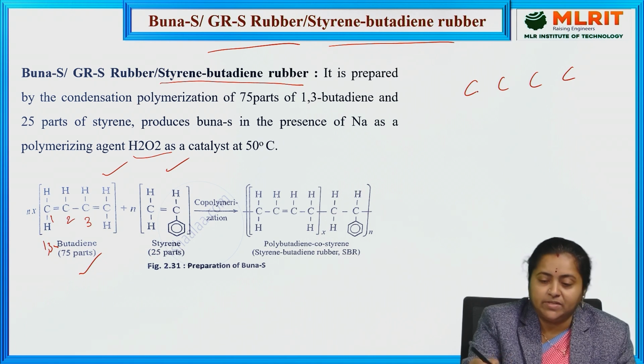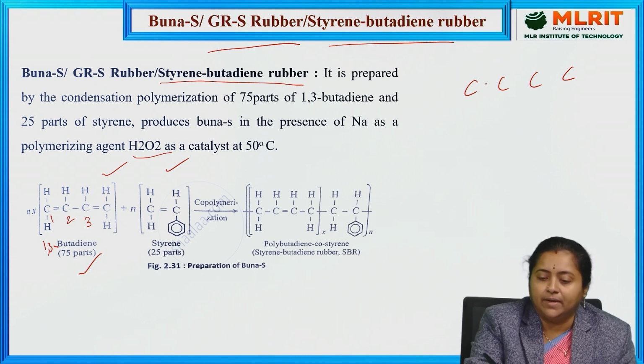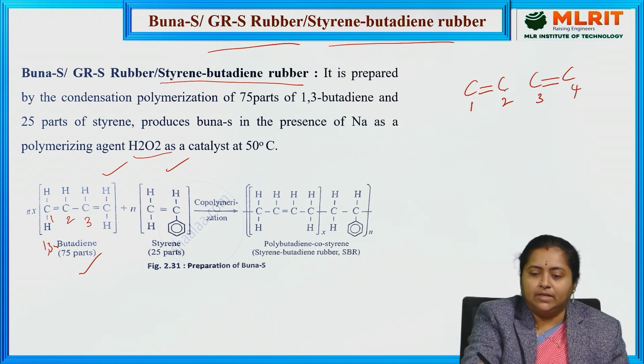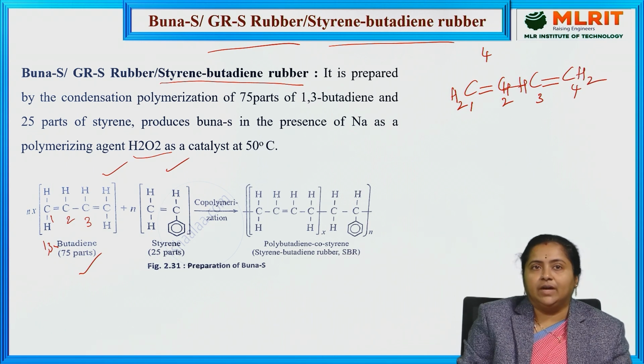But means presence of 4 carbon atoms, and diene means presence of double bonds. Double bond presence is there at which numbers? 1 and 3 carbon atoms. So, this is the first carbon, say, 2, 3, 4. So, at the first and third carbon atoms it has a double bond, and this is a single bond. The remaining valency of carbon is 4. So, here it is 2, it is fulfilled. The remaining will be with H2, and here 3 is filled. H will be there, and here also the same H, but here it is CH2. So, this is the structure of 1,3 butadiene.